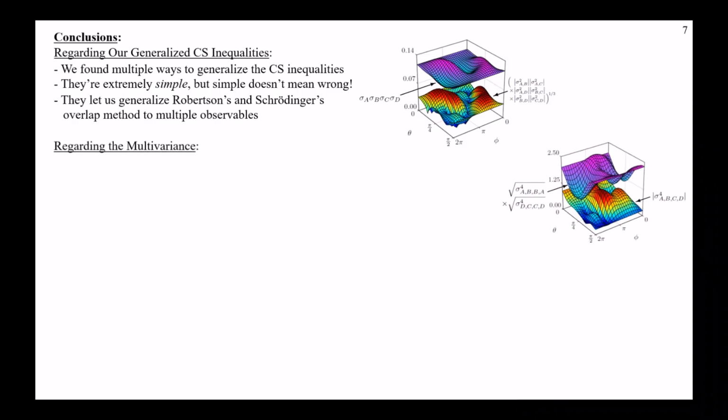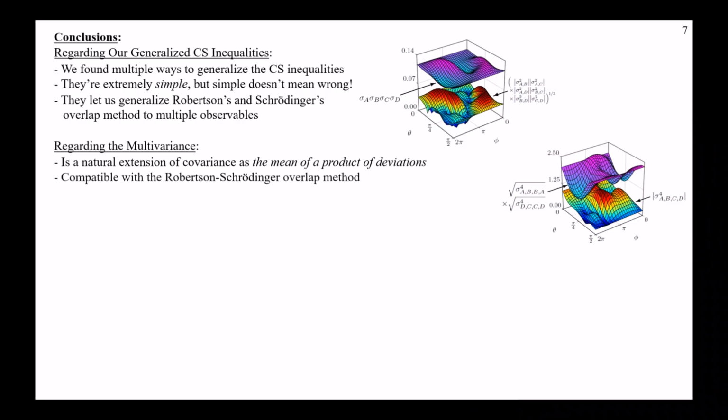Then I went a slightly different direction with this idea called multivariance, and it's a natural extension of the covariance as the mean of a product of deviations. And it's also compatible with the Robertson-Schrodinger overlap method, but the only weird thing is that it yields multiple different overlaps for a given relation. Okay, so we get like a whole sheaf of different relations, but we can kind of mitigate that by symmetrizing it. Again, the paper shows how to do that.